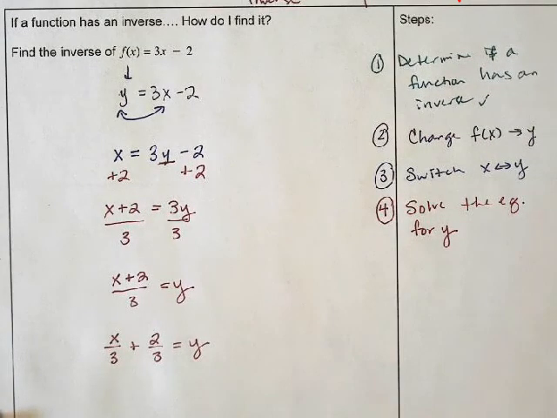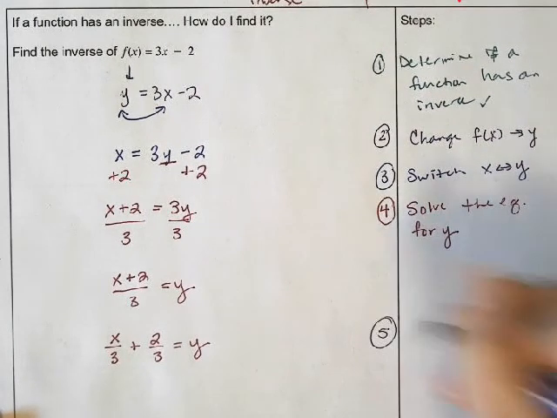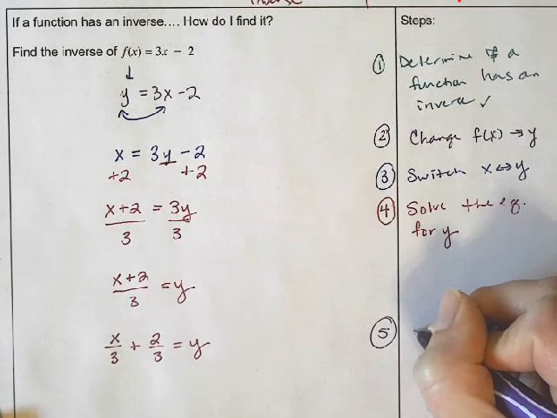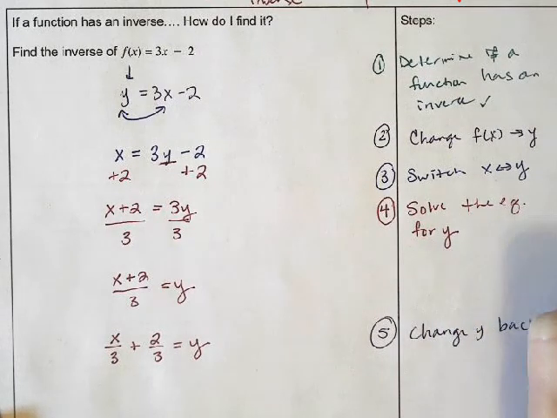The final thing I need to do is record the appropriate notation. Whenever we work with inverses, we change y back to f of x notation, however, we write it as f to the negative 1.